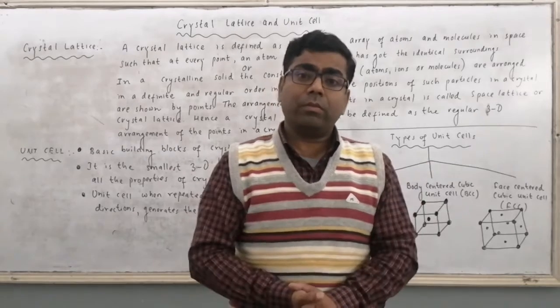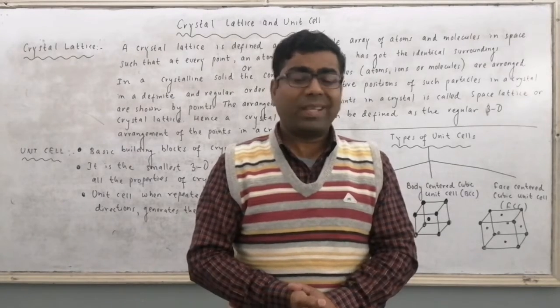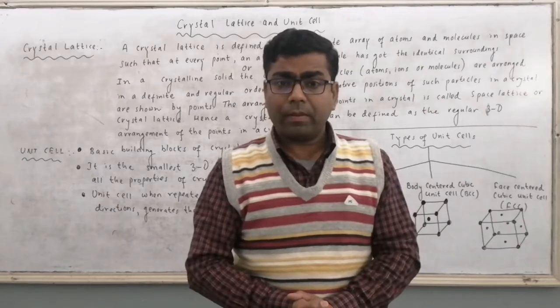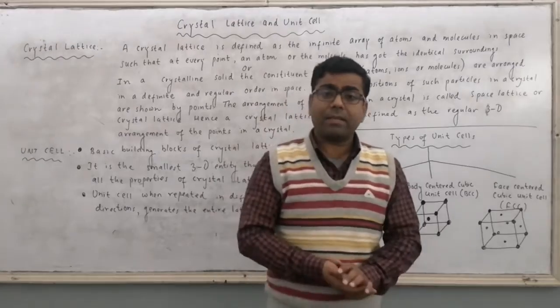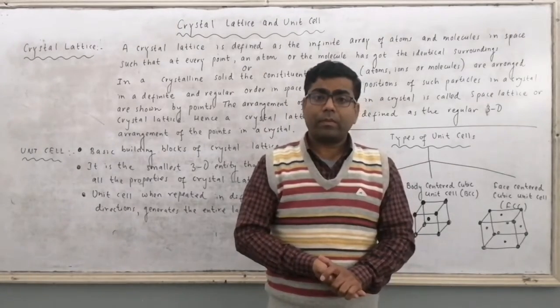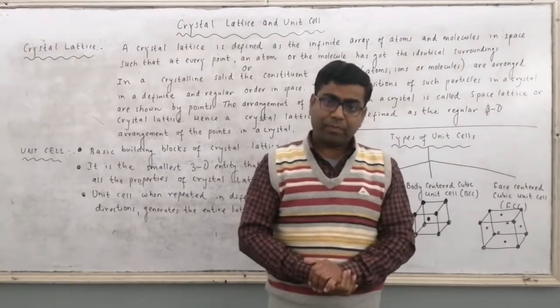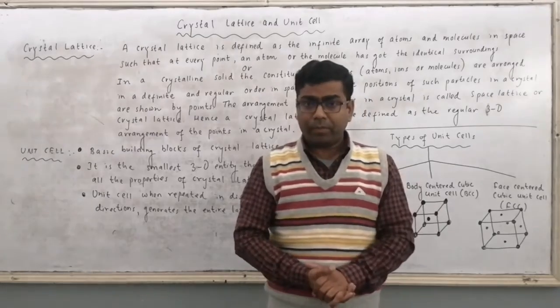So we can use the term crystal lattice of gold because the provided metal piece contains infinite atoms arranged in regular order.